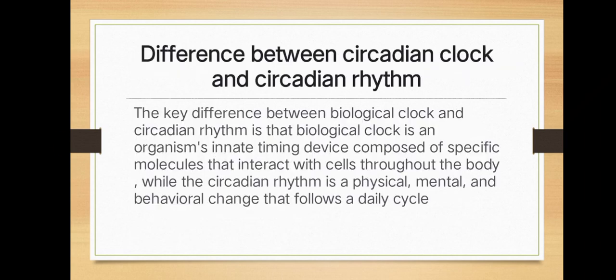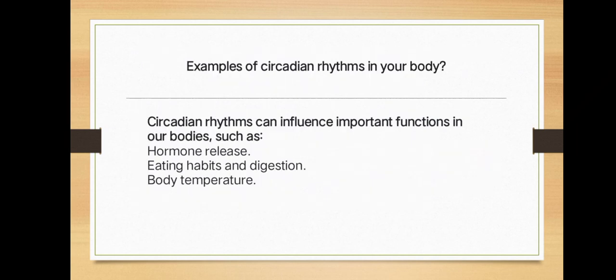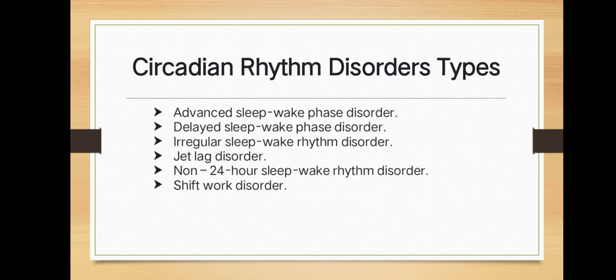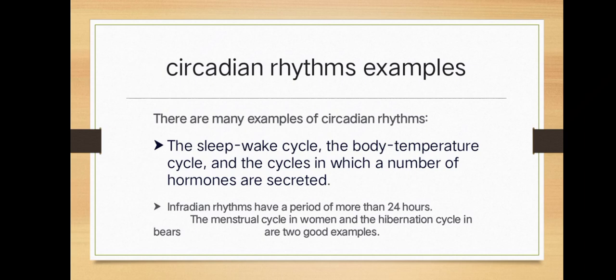Yes, second slide. The difference between circadian clock and rhythm. Examples: hormone release, eating habits, and digestion. Main circadian rhythm disorder types: advanced sleep-wake phase disorder, delayed sleep-wake phase disorder, irregular sleep. Examples: the sleep-wake cycle, body temperature cycle, and the cycle in which a number of hormones are secreted. Infradian rhythms have a period of more than 24 hours. The menstrual cycle in women and the hibernation cycle.